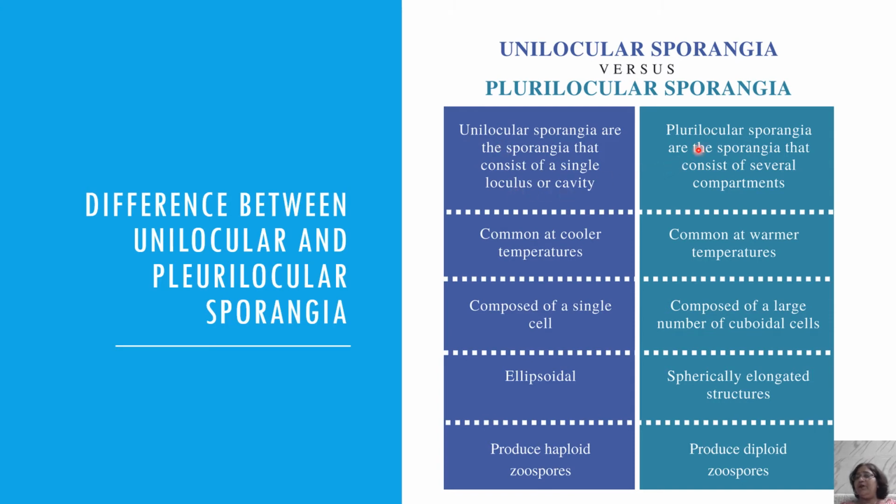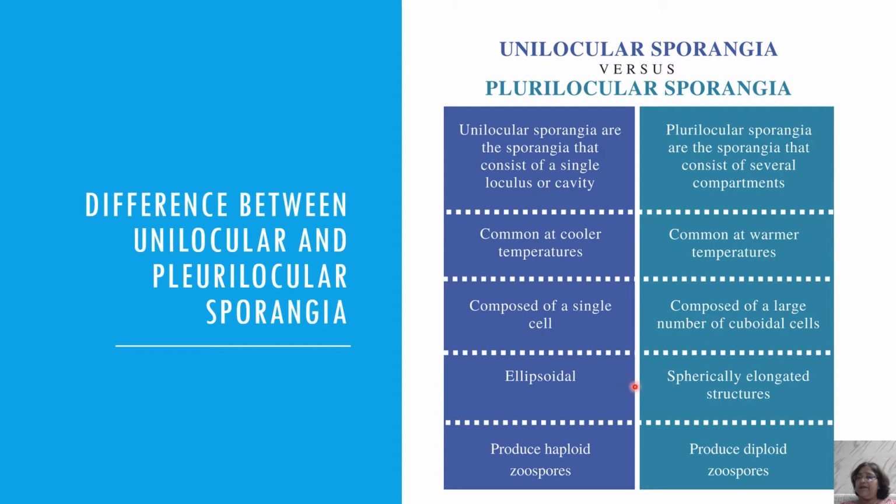While in the plurilocular, pluri means many, it consists of several compartments. We have seen it in the previous slides. Unilocular is common at cooler temperatures, and plurilocular sporangia are common at warmer temperatures. It is composed of a single cell, while in the plurilocular sporangia, you have seen there are many cuboidal cells.